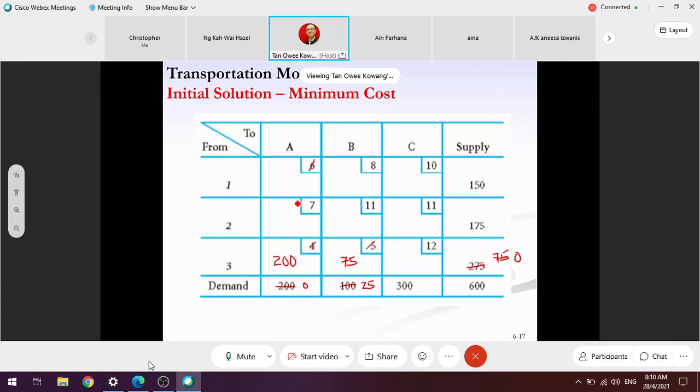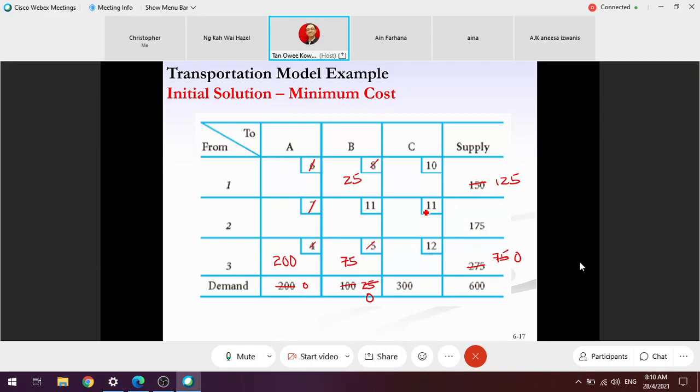Then the next one, 7, is the same thing. Demand for A has been fulfilled. Ignore. So the next one will be 8. Am I right? Theoretically, between 25 and 150, you should put 25. Don't forget to revise the quantity. If not, you tend to make mistakes.